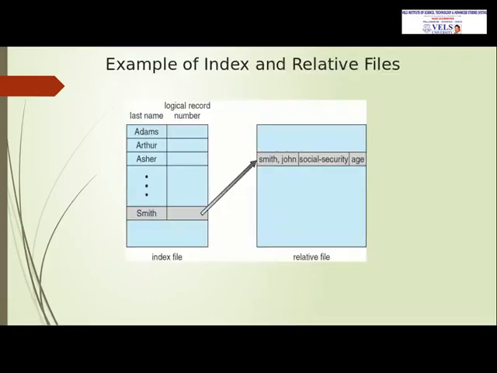And index and relative files, here two tables are available, the master index file and the secondary index file. The master index file has the index of the actual file. The index will point to the secondary index. The secondary index points to the actual file.